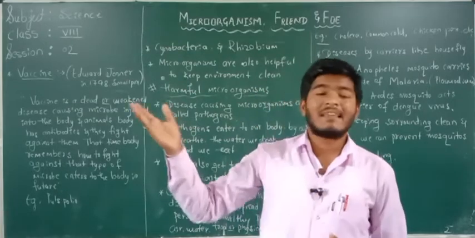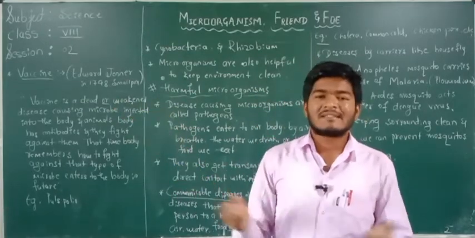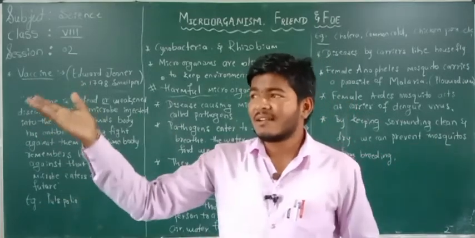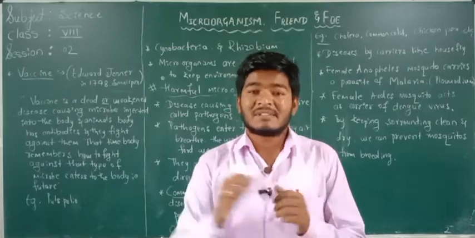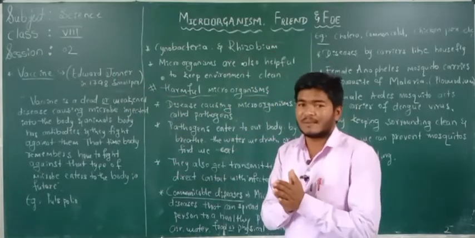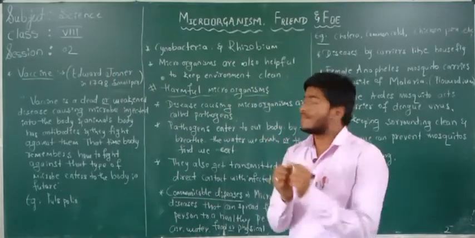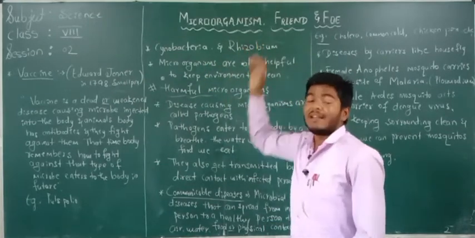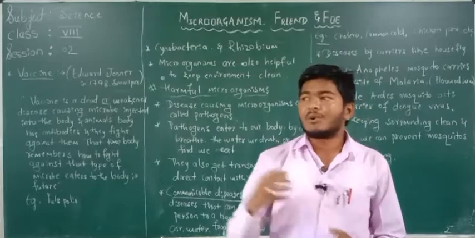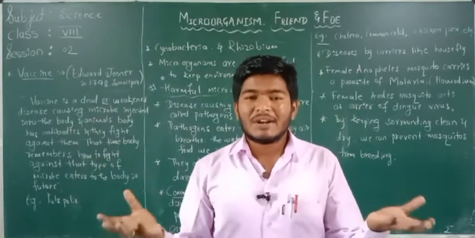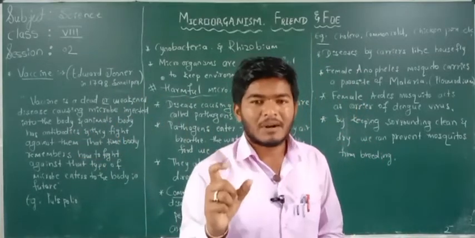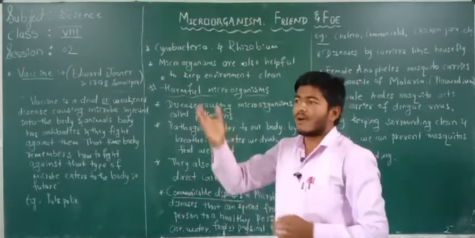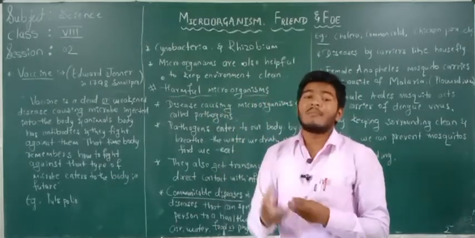Some decaying materials present on the soil, that is dead animal bodies or dead decayed plant leaves. In those leaves some nitrogen is present. That nitrogen is absorbed by the cyanobacteria and rhizobium and supplied to the plants. So nitrogen is one of the most important materials, very useful for plants to produce a good amount of products.